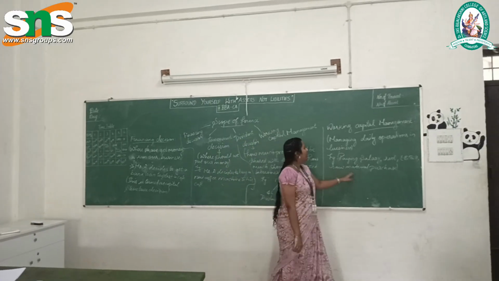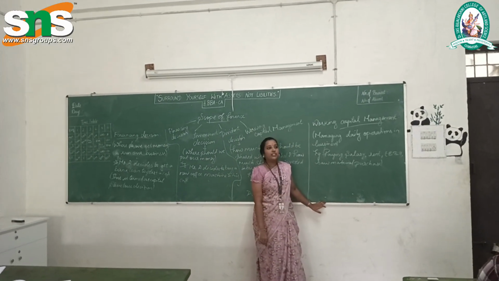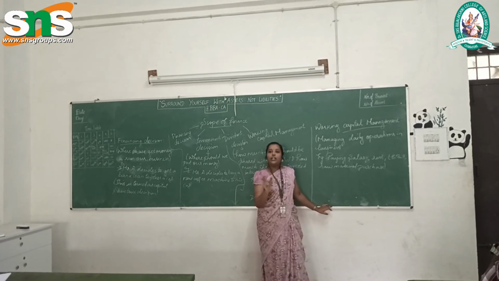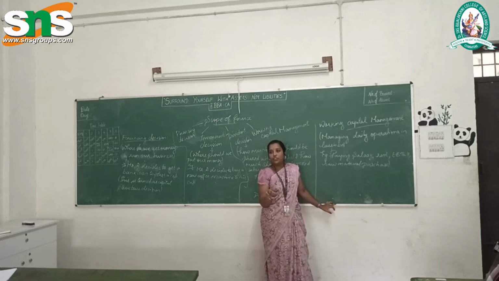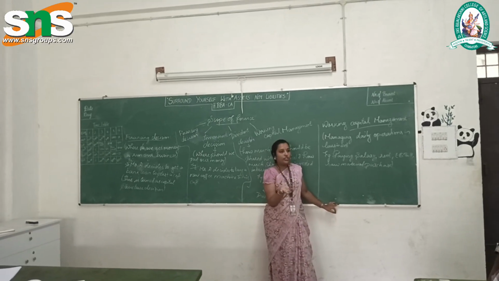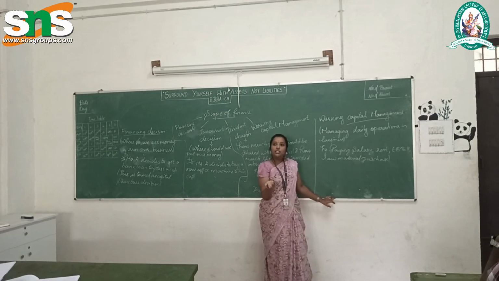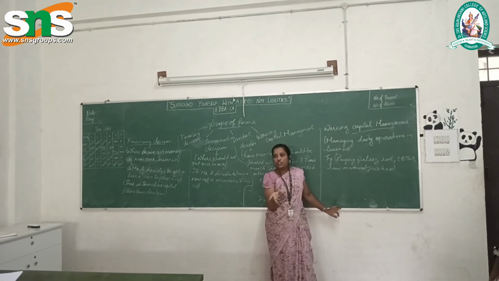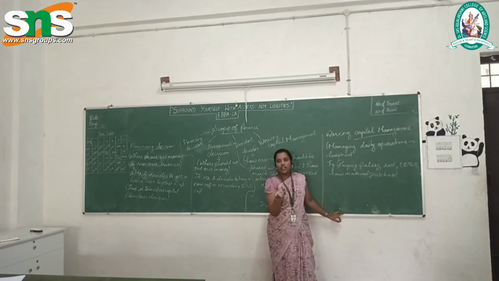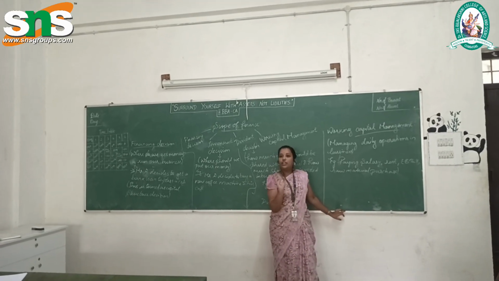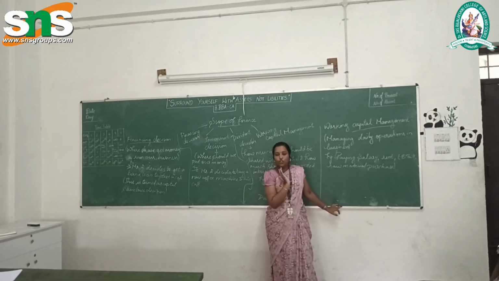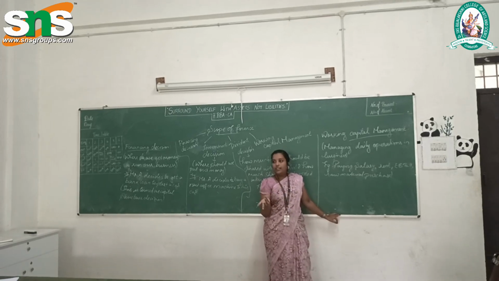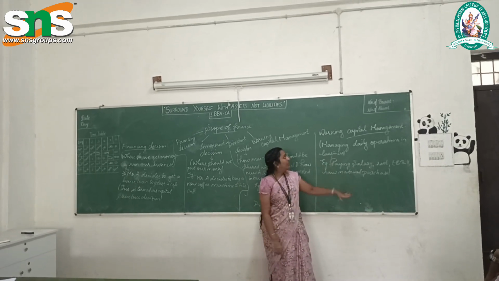And next one is working capital management. Working capital management is the final round that we have discussed. What are we doing in order to regulate our day-to-day business flow and business operations? A business will come under situations and difficult hurdles, or we have to make immediate payments, or take some immediate actions in the business. So the step that a business takes in order to regulate its regular day-to-day operations flow is working capital management. An example is paying salaries, paying bills, rent. All these come under working capital management.